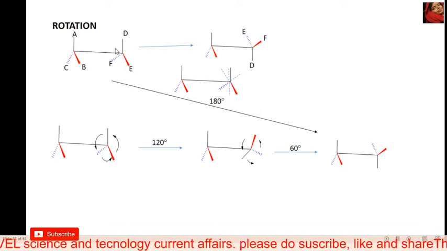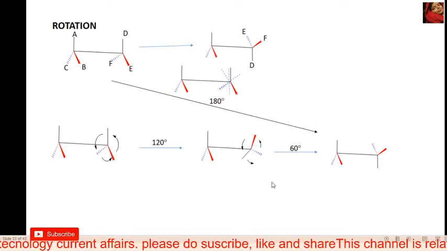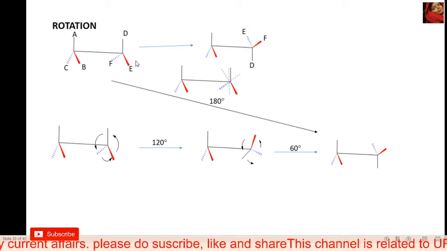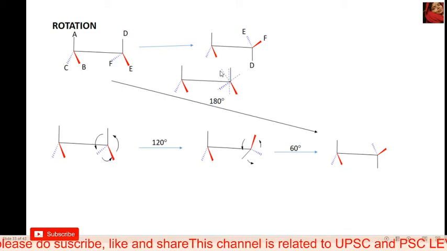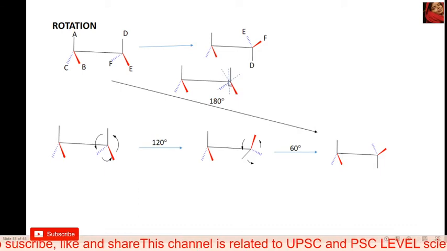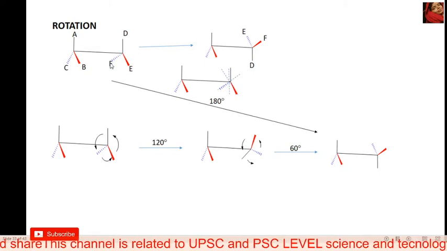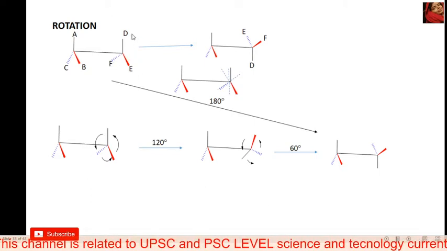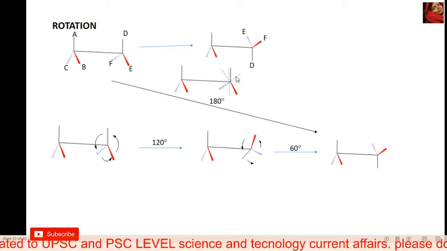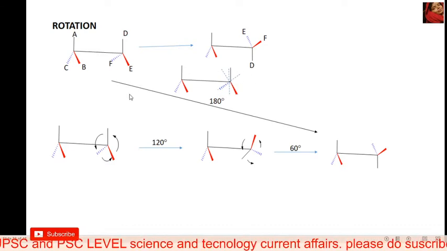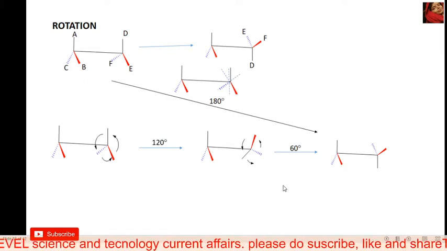In your exam time, do not follow any long process. Only remember that after a 180-degree rotation, the change to the diagonal form is possible. Then E is present here, F goes here, and D is here. Then we get this form of the structure. That's the trick to change into the diagonal form. This is one question, and many other questions can also be solved with this method and trick.